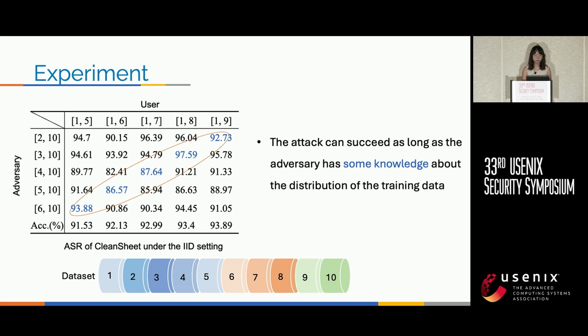In our experiments, we divided this training set into 10 subsets, used some of them to train the substitute model and the remaining to train the target models. Based on the result, we can find that although the attacker lacks knowledge of the distribution of the training data, the attack is successful.